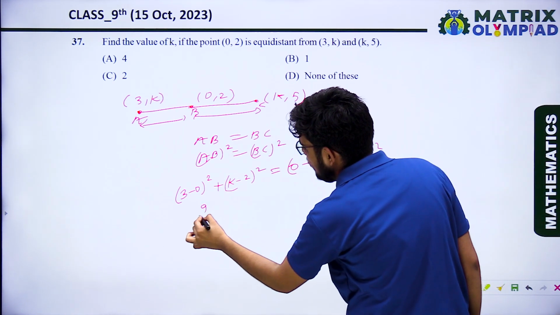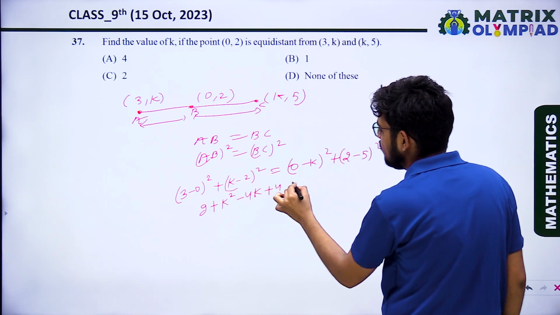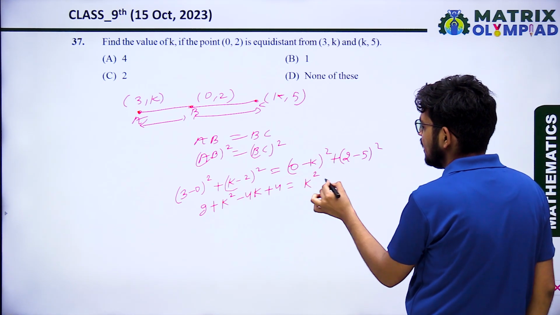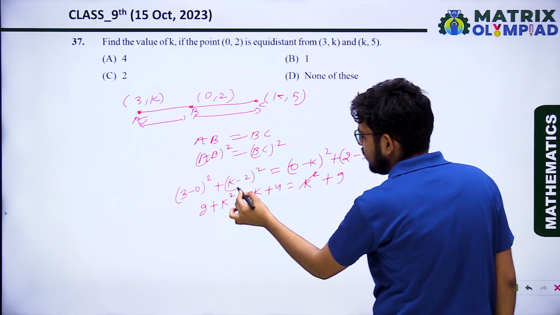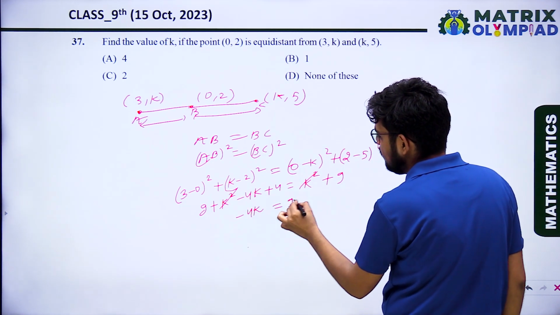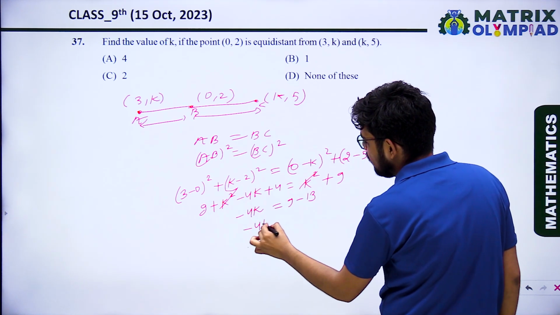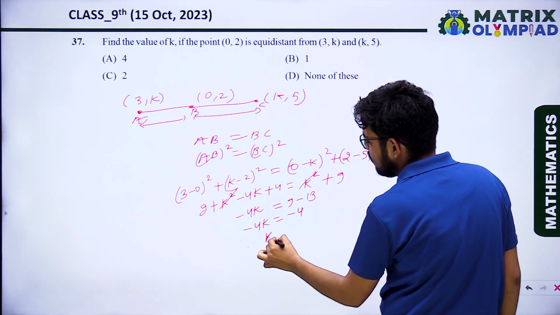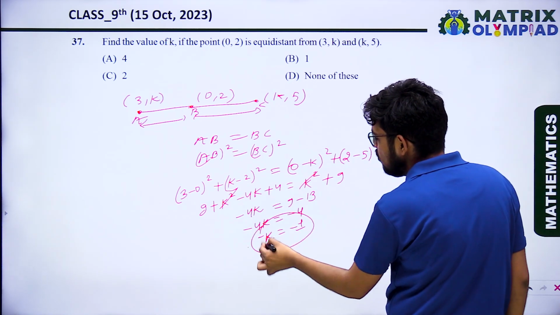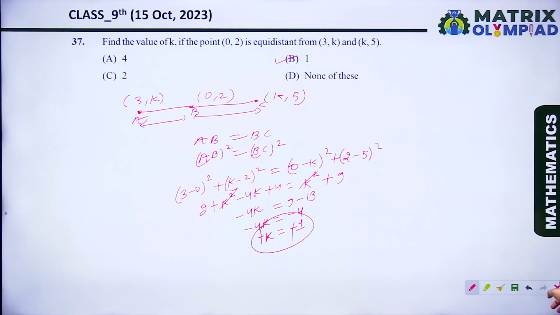So that will be 9 plus k square minus 4k plus 4 equal k square plus 9. So k square will cancel out, minus 4k equal to 9 minus 13. Okay, so minus 4k equal to minus 4, k equal to minus 1. Sorry, k equal to plus 1. So the result is 1.